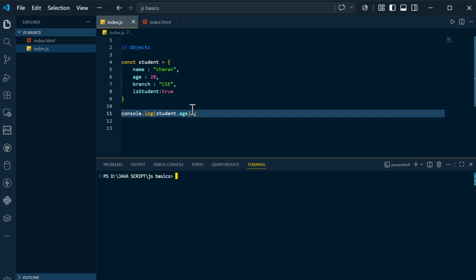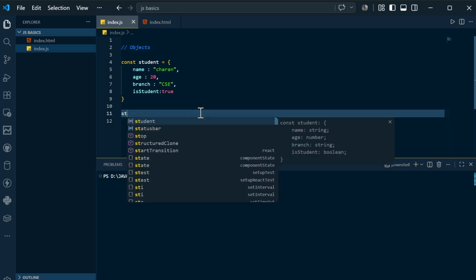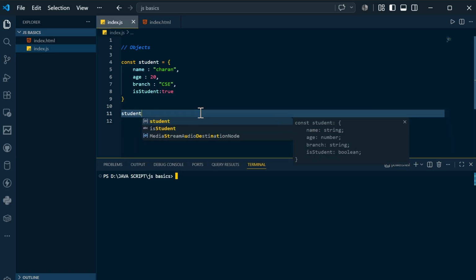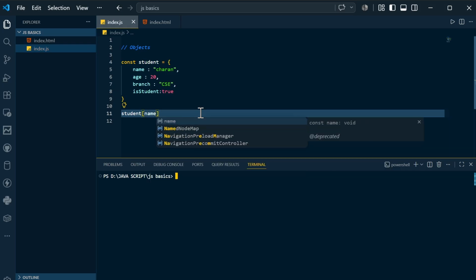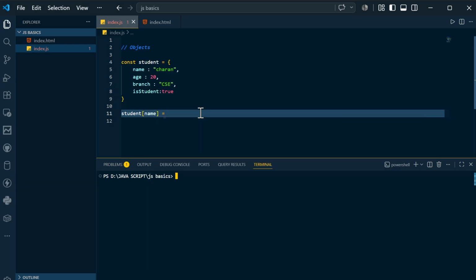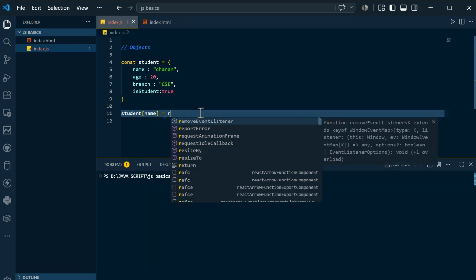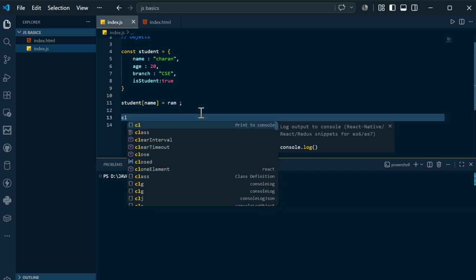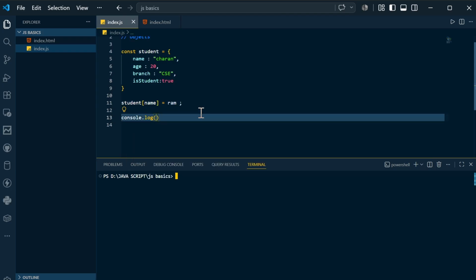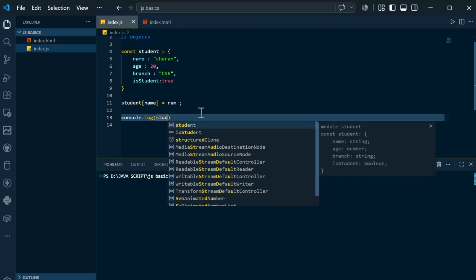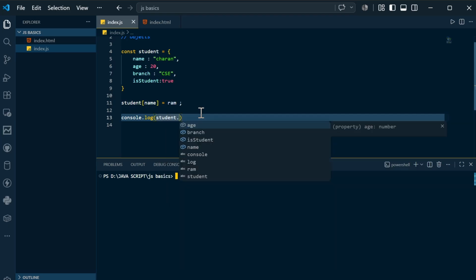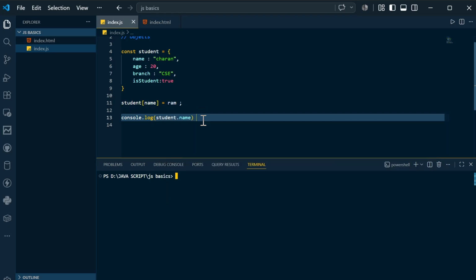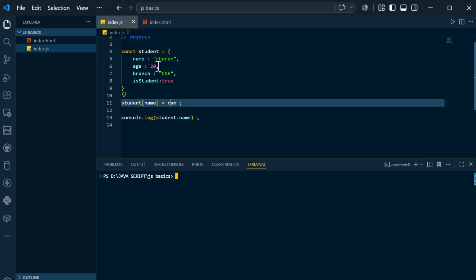Not only that, if you want to modify any object value, let's say student of name, if you want to change that to, let's say, Ram, and you do console.log of student.name, let's see what we will get: whether we get Ram or Charan, because we are changing it here.